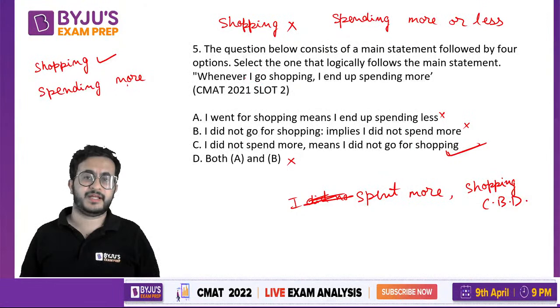So always remember that if this is true, then only this condition follows. If this is false, this condition could be anything. It could be more also, it could be less also. Okay.